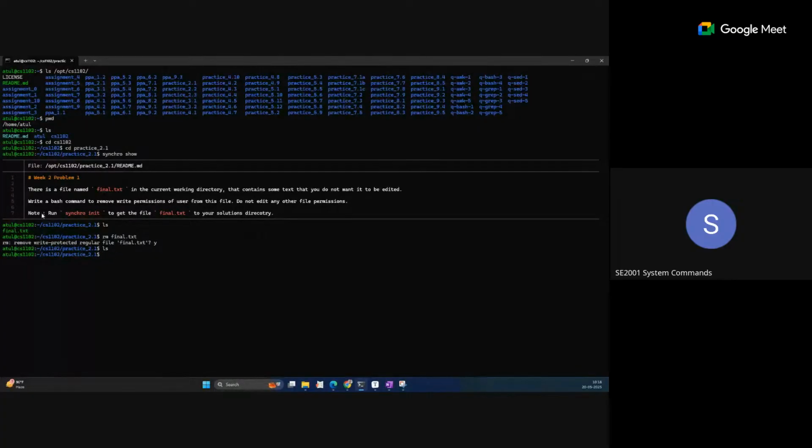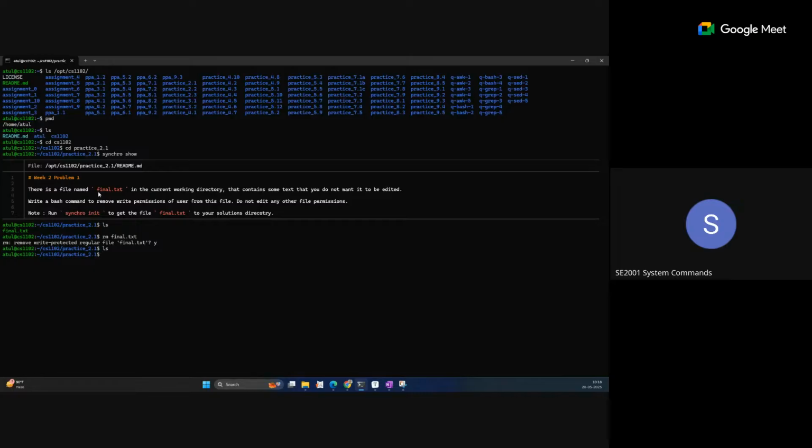Now what is the next step? Note the command given: run synchro init. This is the command which is run to initialize something. Suppose a question statement is asking for something to be performed on some already existing data. The synchro init command will provide the initial data which is required to solve the question.